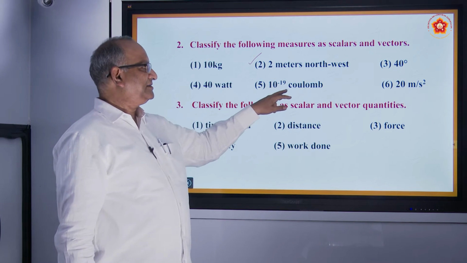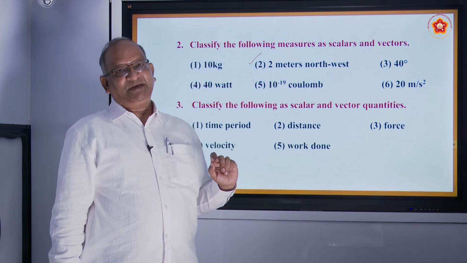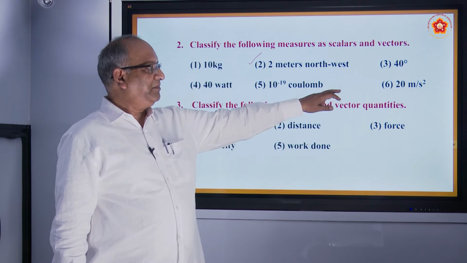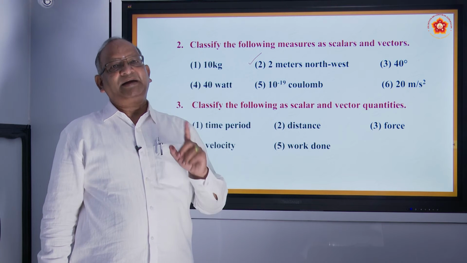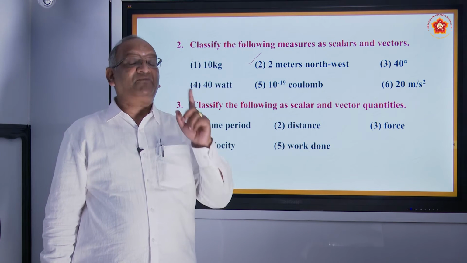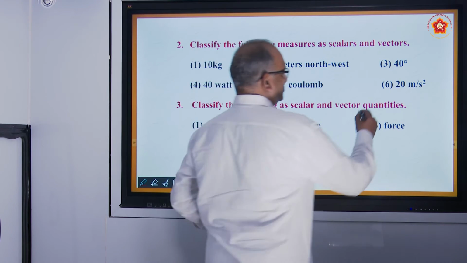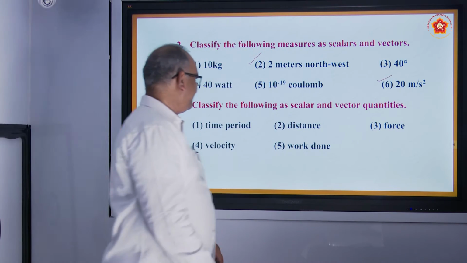10 to the power minus 19 coulomb. We measure electricity with the help of this, it is a scalar quantity. 20 meters per second square. Meter per second square is the unit of acceleration, and we know that acceleration is a vector quantity. So this is also vector.